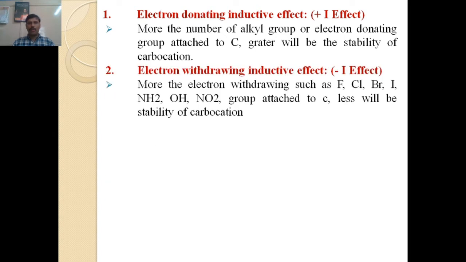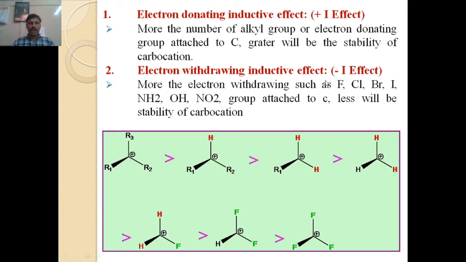The more electron withdrawing groups such as fluorine, chlorine, bromine attached to carbon, the less the stability of the carbocation. In this example, the carbocation is more stable due to the plus I effect of three alkyl groups. The three alkyl groups donate electrons to that carbon.